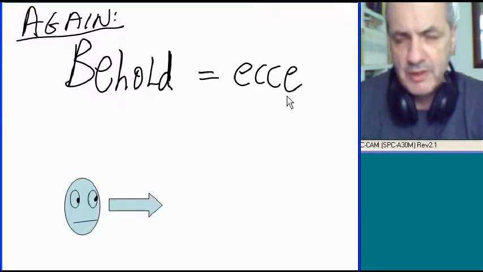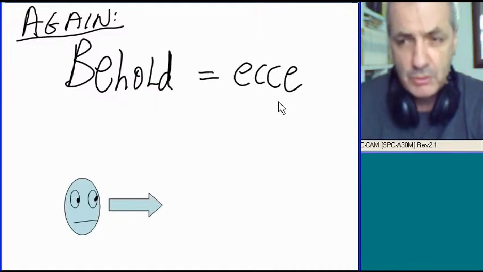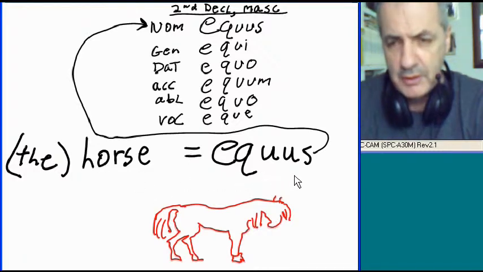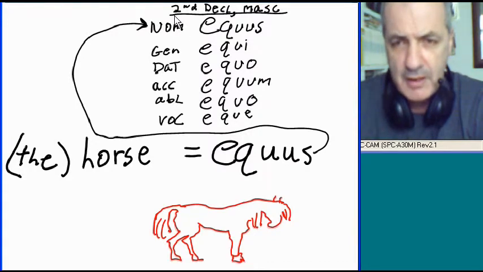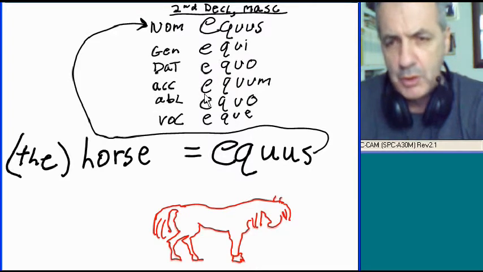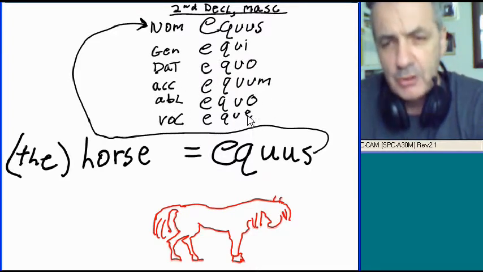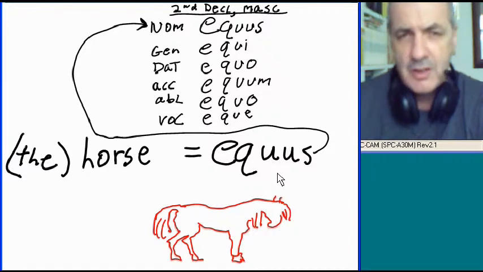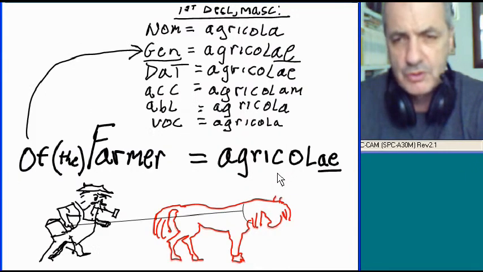Once again, behold, ecce. Let's look at these words and examine them individually. The horse, equus. There's that US ending. Let's look at the declension of equus. It's a second declension noun, masculine, nominative case, equus. There is our US. Genitive equi, dative equo, accusative equum, ablative equo, and vocative eque. But look over here, nominative equus. This is the subject. When it's in the nominative case, it's the subject, the horse.